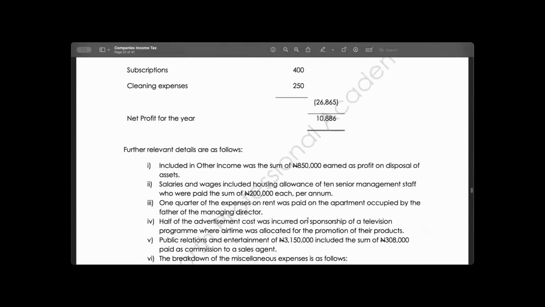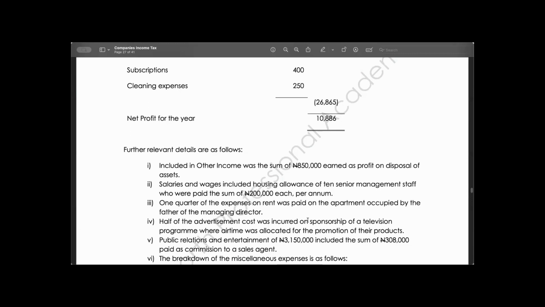Additional information number 1. Interest included in other income was 850,000 as profit on disposal. Is it taxable or not taxable income? It's not taxable income. So what do we do to non-taxable income? We deduct it from the net profit.